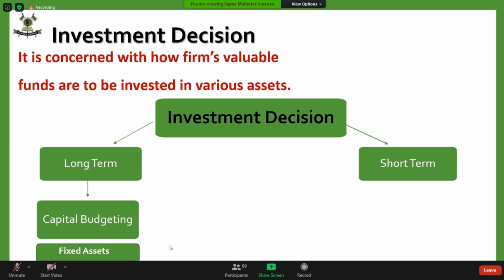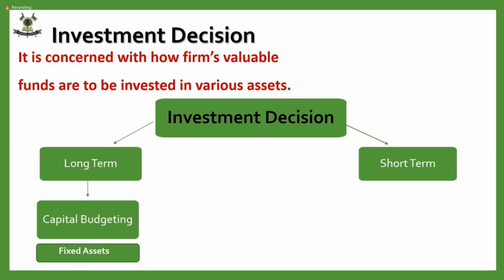These have to be taken very carefully because these decisions involve so much money, so much risk, and they are irreversible. These decisions once taken, if you want to revert back, cancel it out, it will come with a huge cost and a huge loss. So you have to be very careful, very vigilant while taking these decisions.